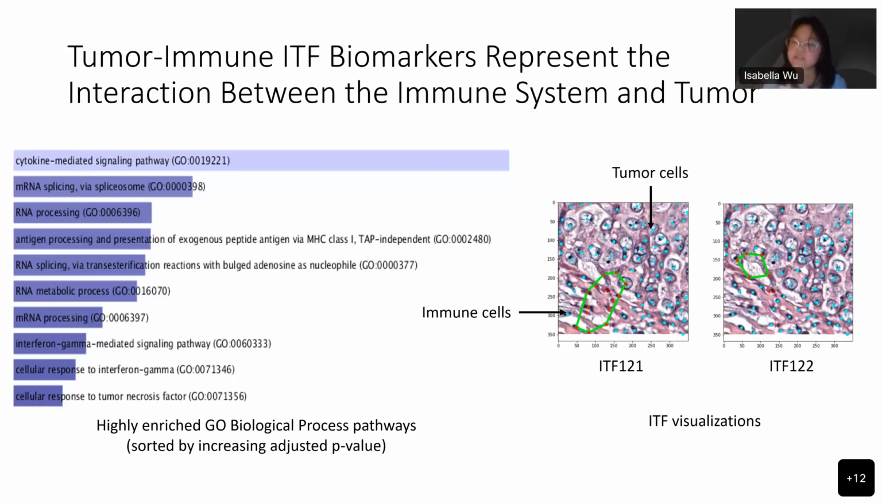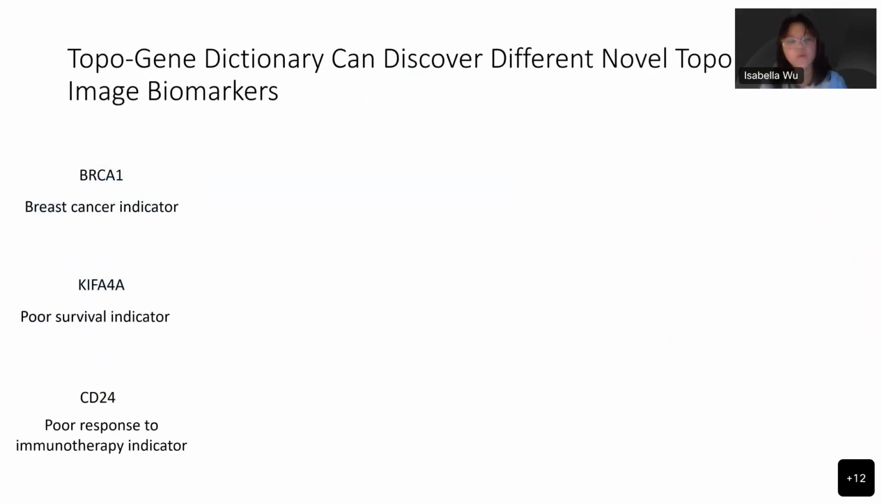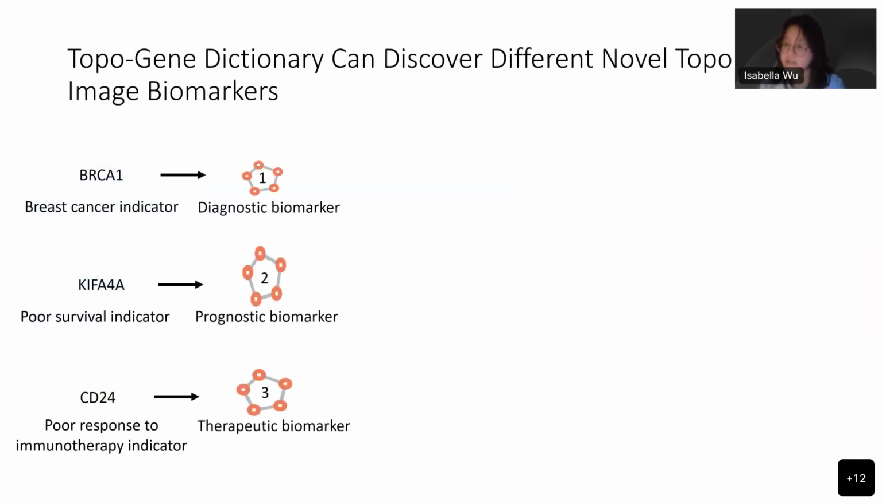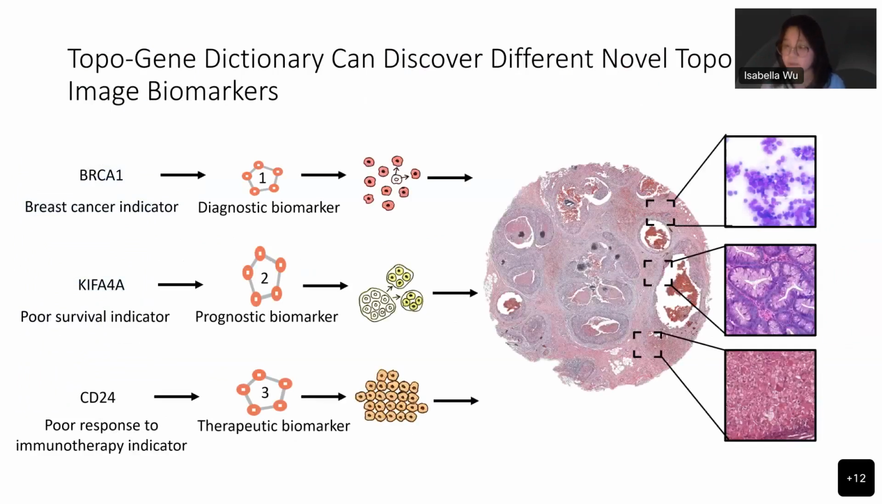These pathways and visualizations suggest that ITFs represent the interaction between tumor cells and immune cells and can serve as potential targets for immunotherapies such as CAR T therapy or prognostic indicators. With the Topo Gene Dictionary, different types of novel topological biomarkers can be identified. For the first time, we can identify specific, quantifiable image targets to diagnose a patient, predict survival and treatment response, and more from the patient alone without genetic testing, increasing accuracy and reducing costs.